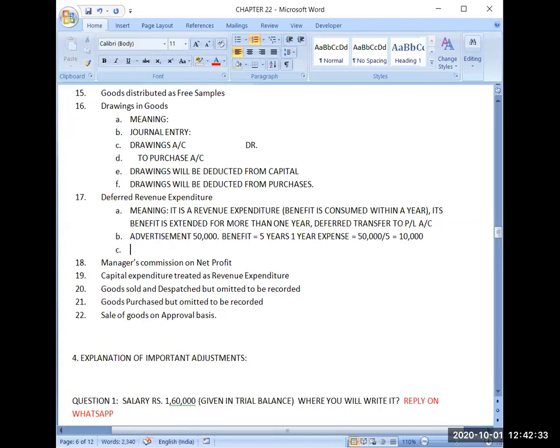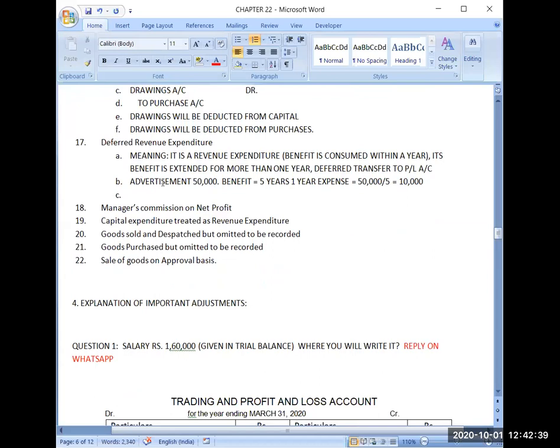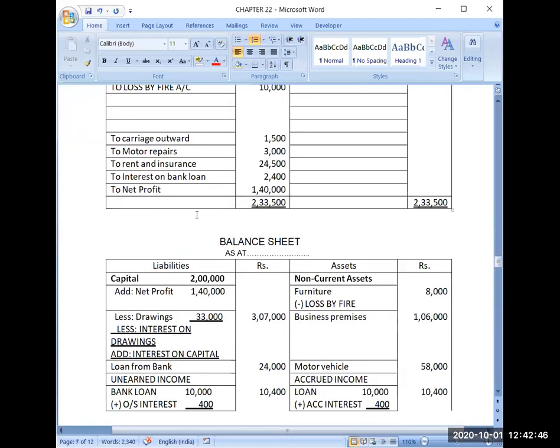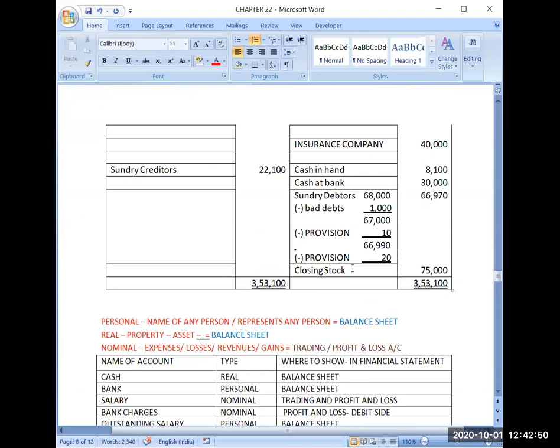Now what I will do, in the first year, when I will be preparing my financial statement, however, this is my expenditure. This advertisement is my expenditure. Even then, I will not be writing this expenditure in trading and profit and loss. I will be writing it here. Advertisement. Deferred revenue expenditure will always be written in the balance sheet. First point is this, keep it in mind.